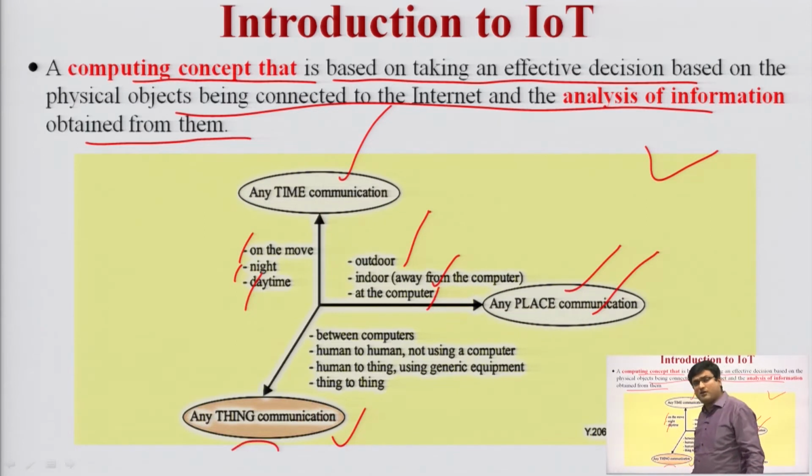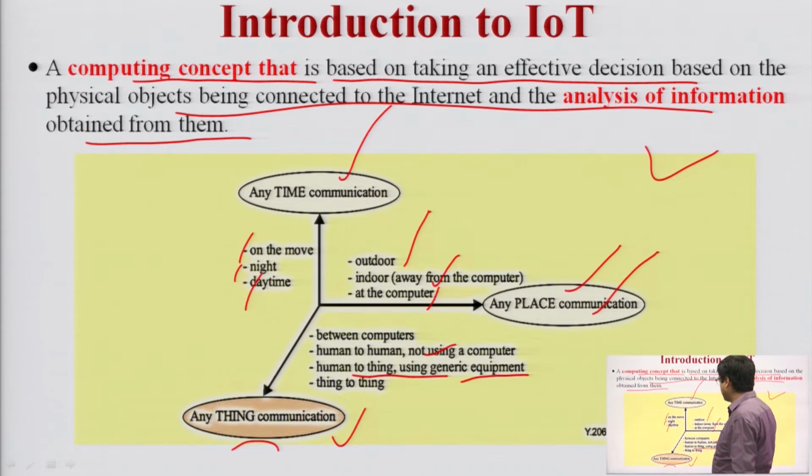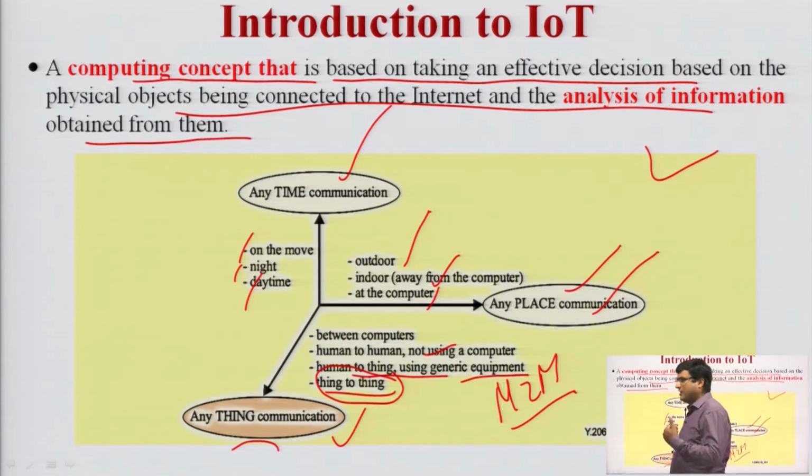Anything communication means we are capable of connecting one machine to another machine. We are capable of connecting a human to another human using a computer, and we are able to connect a human to things using generic equipment like sensors, etc. Computers, and thing to thing communication, that is machine to machine communication. So, in IoT the devices we deploy are intelligent enough so that they get the data, and data analytics can be done at the user end. Okay.